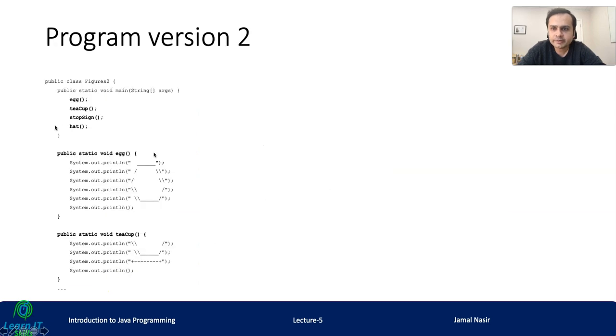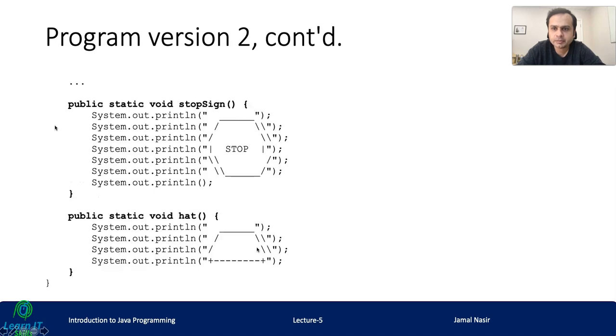Same previous solution, but we are just adding 4 static methods, and in each static method we are printing the relevant picture for egg, teacup, stop sign, and hat. So this is version 2, which is much better than version 1, right?